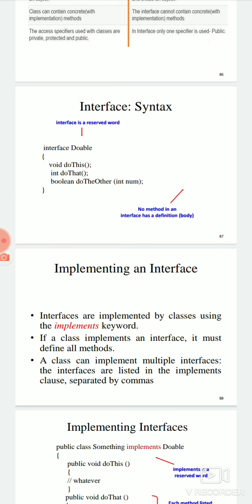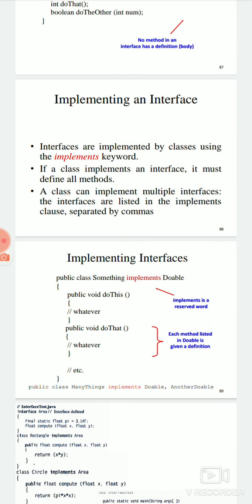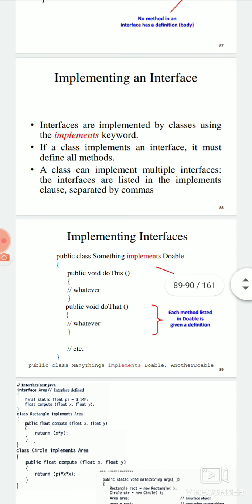Now this is the syntax for an interface. The keyword interface is used, and Doable is the name of the interface, and you have three functions written. You can see that these are all abstract methods written in the interface, which means that the function will not have a definition. I think this is clear now. Now how can you implement an interface? For inheritance we use the extends keyword, but for an interface we use implements instead of extends.